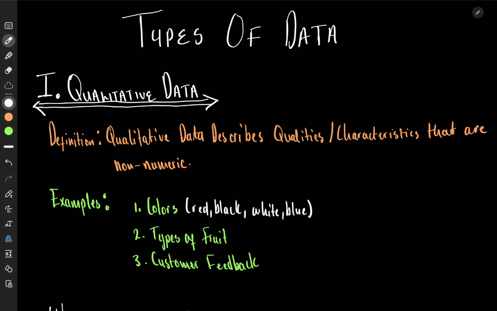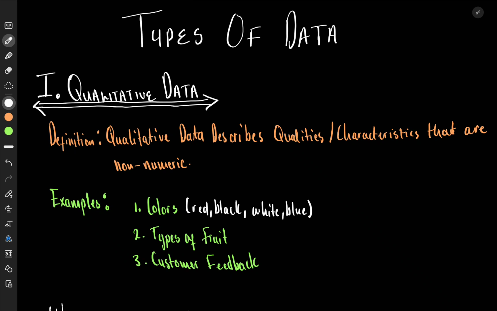Then we can start to find out how many red cars are there, how many black cars are there, whatever. But this is qualitative data. We are looking at the colors of the cars. The how much is not the data we are looking at. What we are looking at is the color of the cars. Could be color of cars that are being made or whatever.